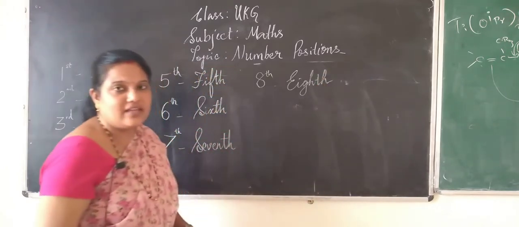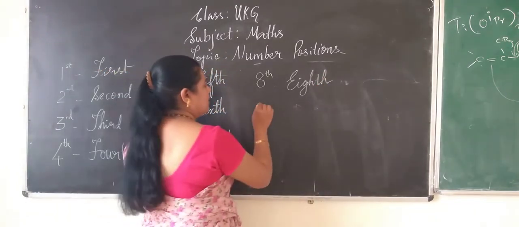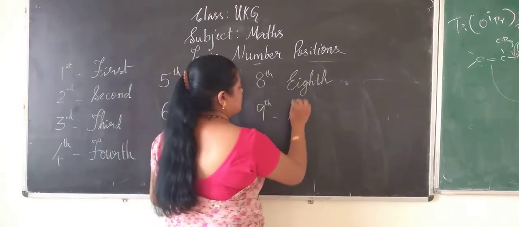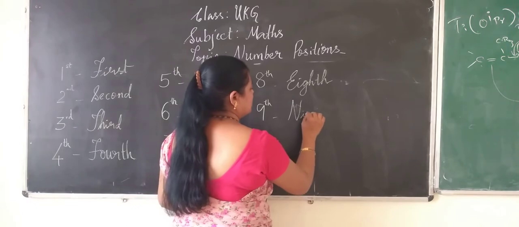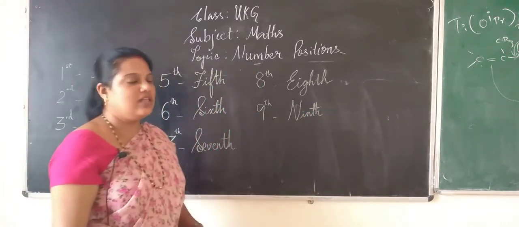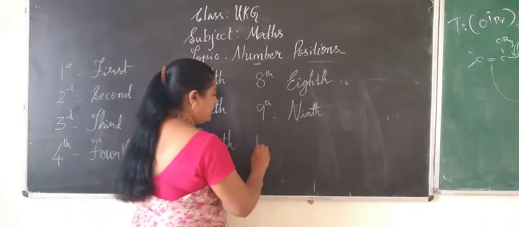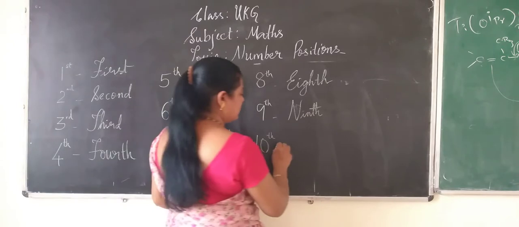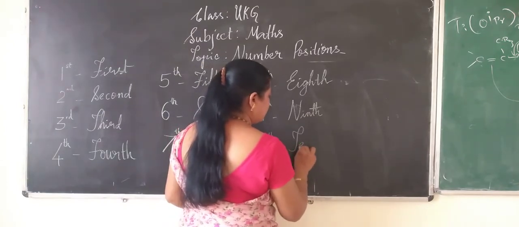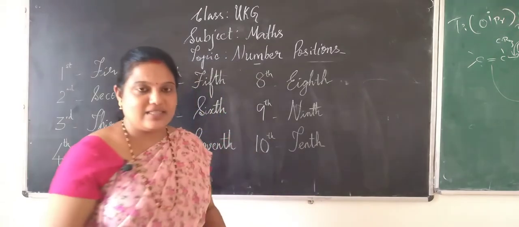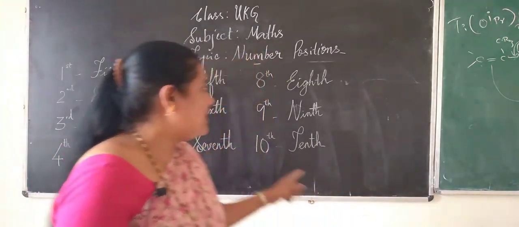This is eighth. Write 9, then add TH. This is ninth. See? Ninth. Okay, this is the ninth place. 10. Write 10 and TH. Tenth. What is the spelling of tenth? T-E-N-T-H. Okay, that's it. You need to learn these spellings, children.